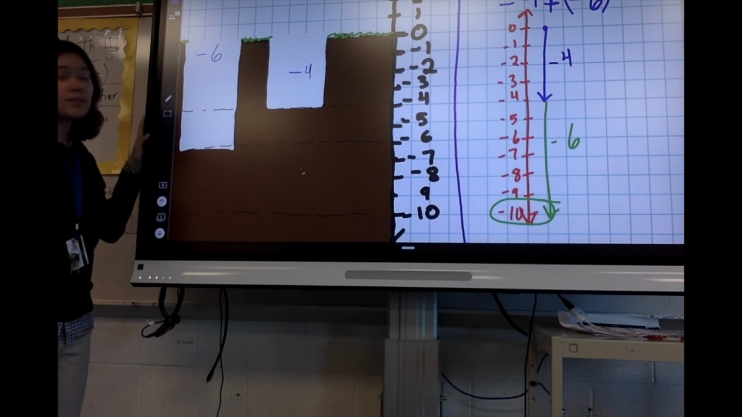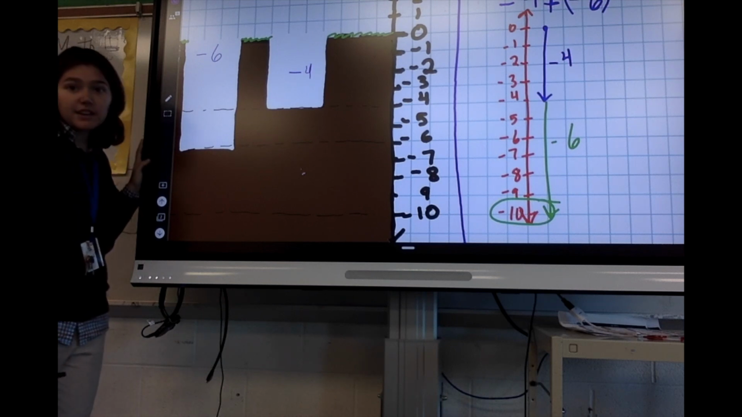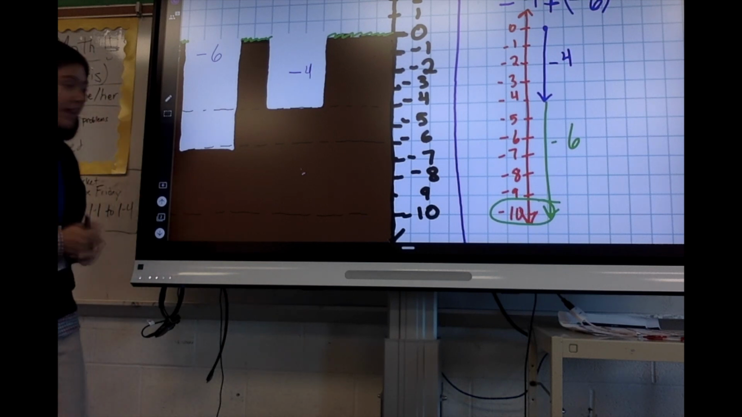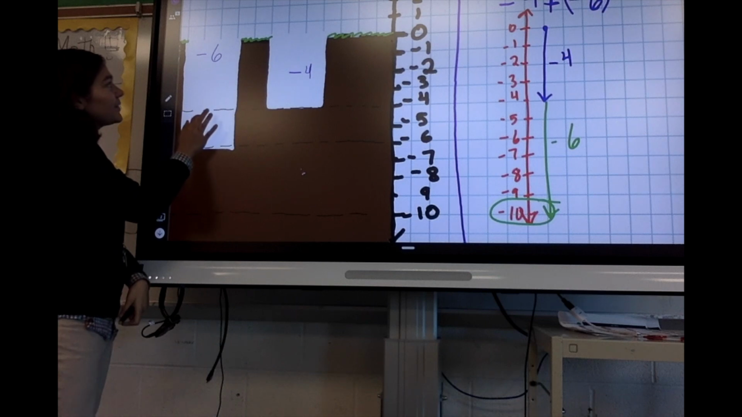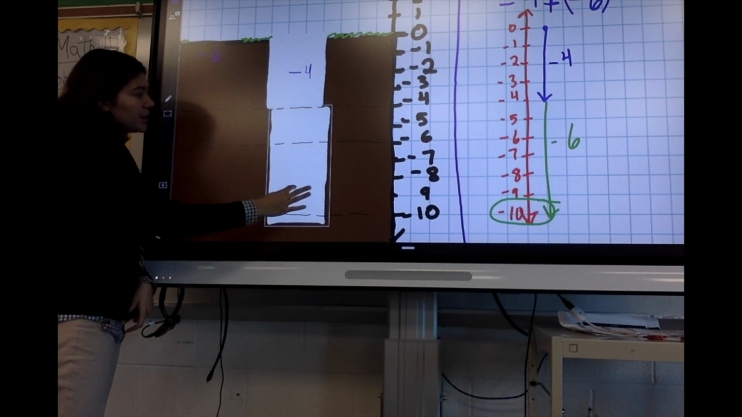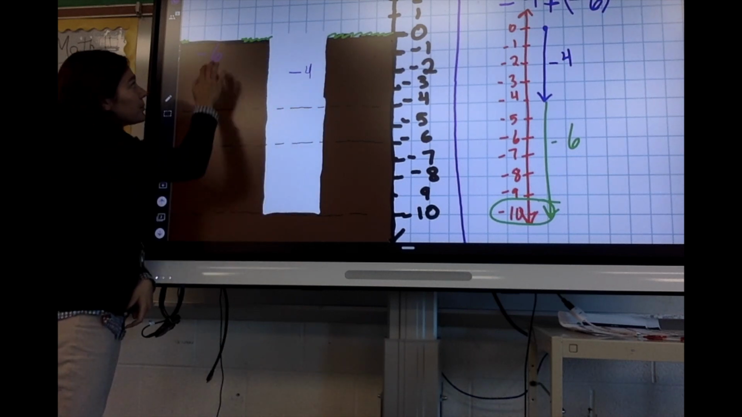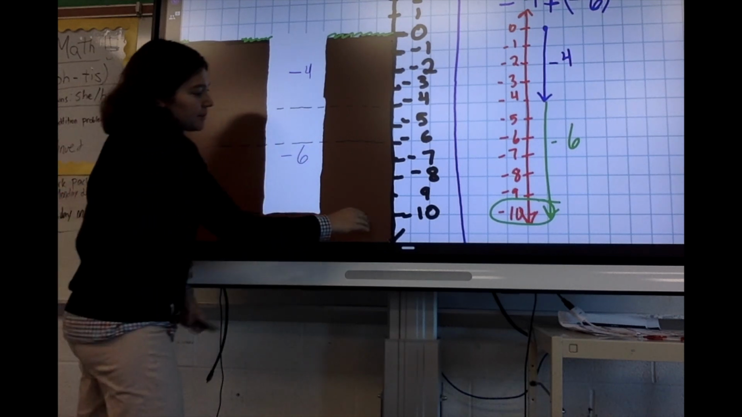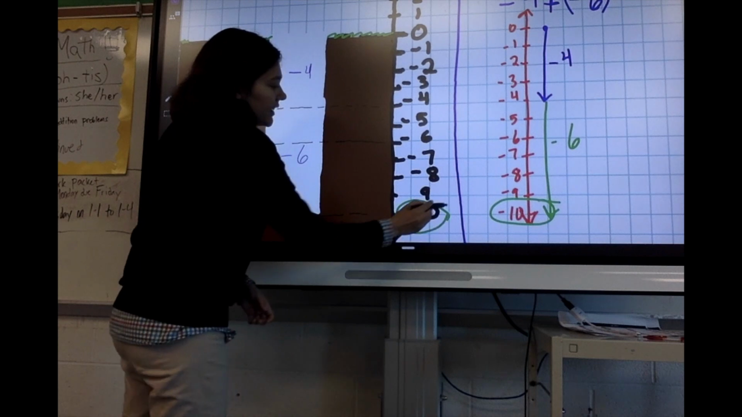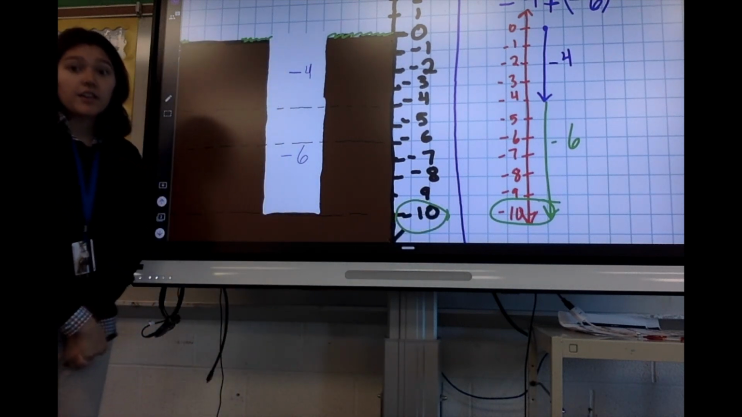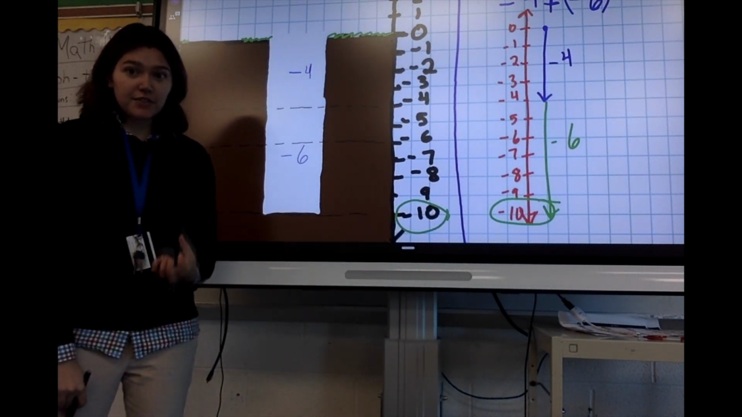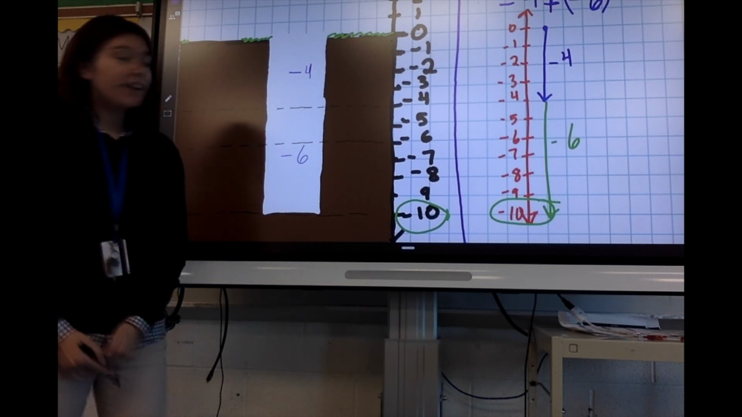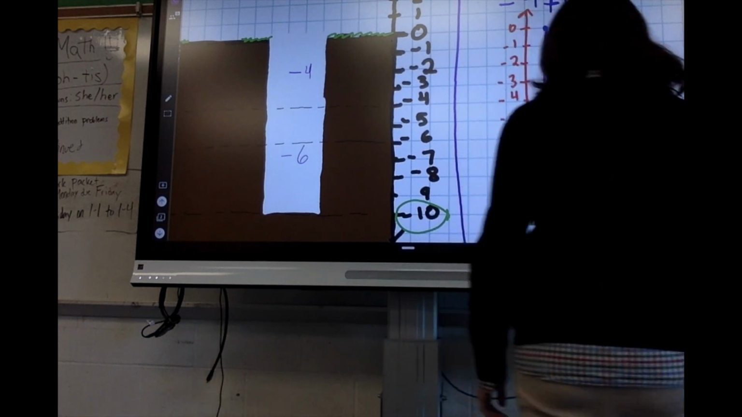So if I'm doing negative 4 plus negative 6, I'm going to add my holes together. I take my hole here, my other hole here, put them together, negative 4 plus negative 6, and I end up down here at negative 10. So if I have two negative holes that go in the same direction, I'm getting more negative. This is how we can represent it on the number line.